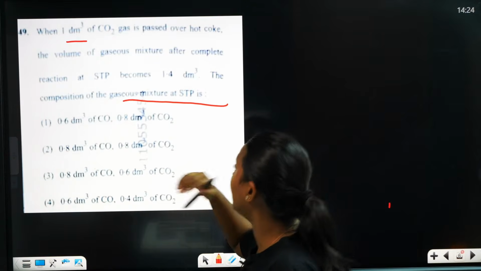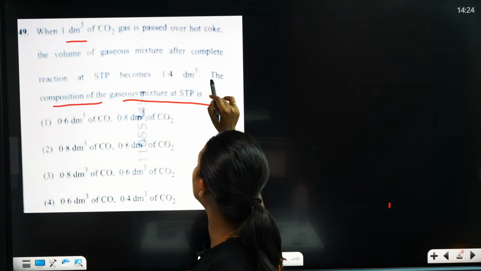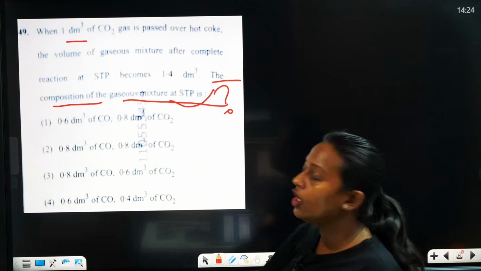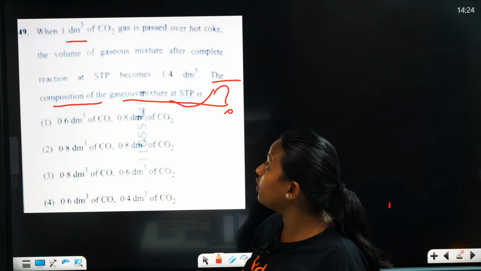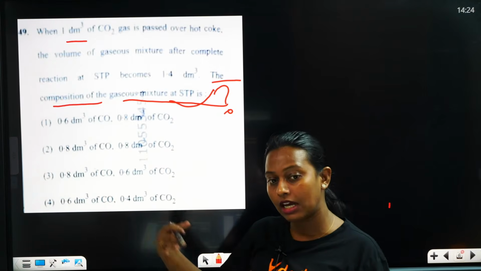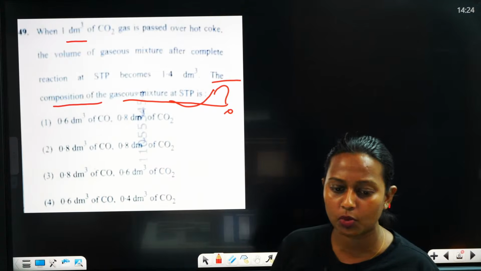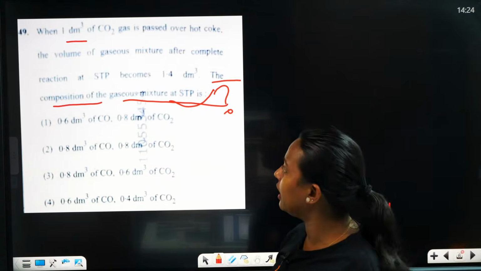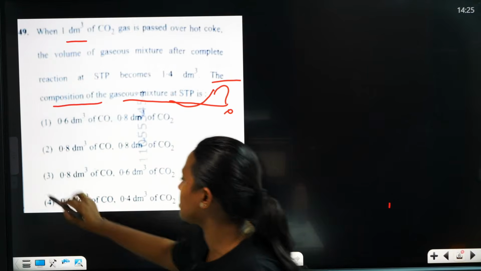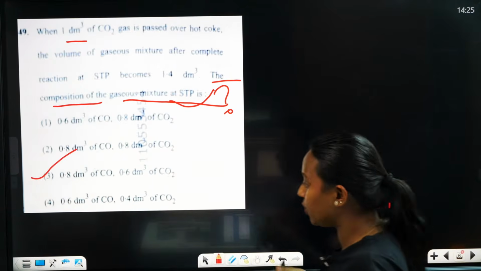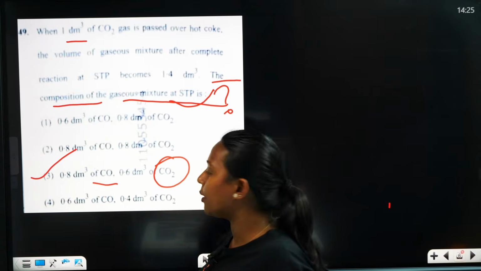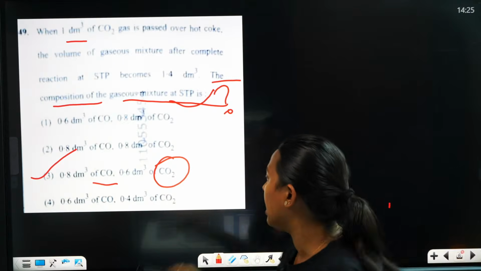So we should know the combustion. Normally we can calculate directly, it's a solution based question. So what will be the correct answer? You will get 0.8 dm cube of CO, carbon monoxide, and 0.6 dm cube of carbon dioxide.